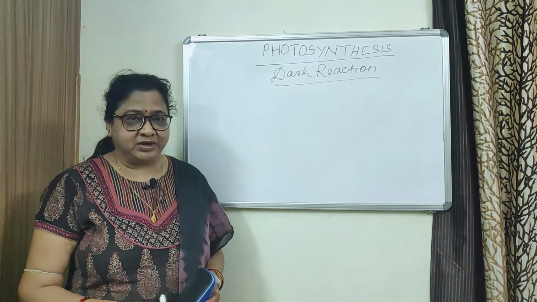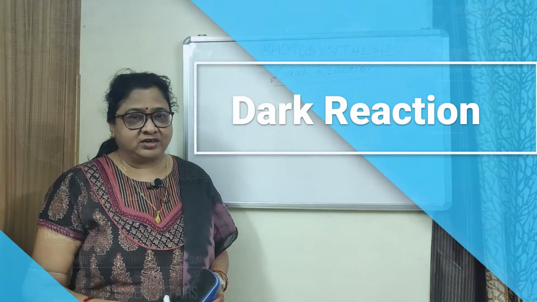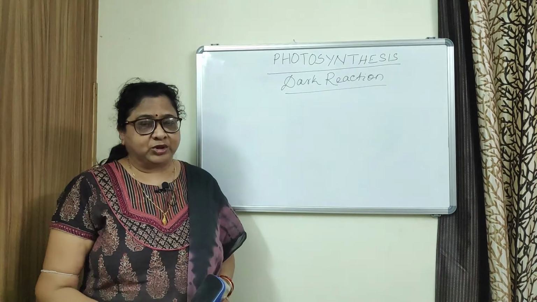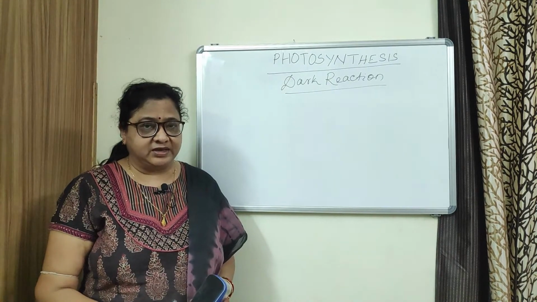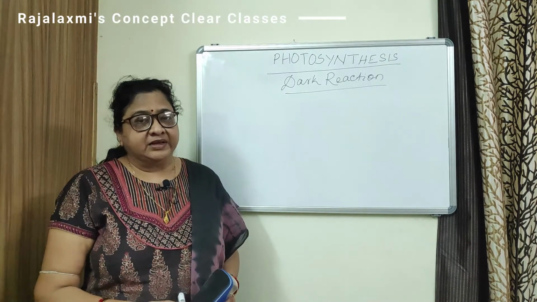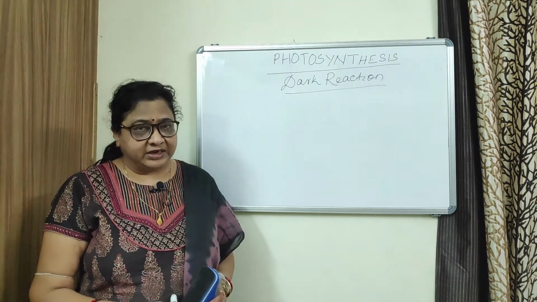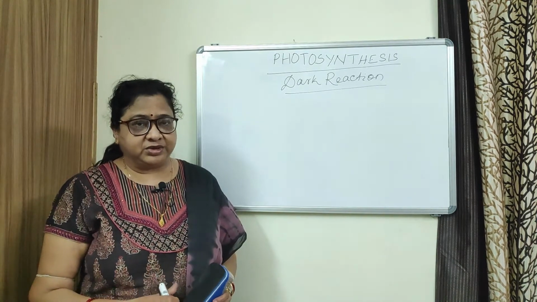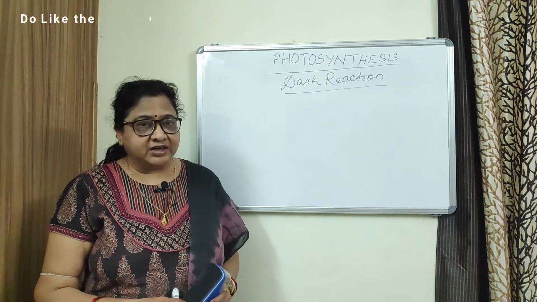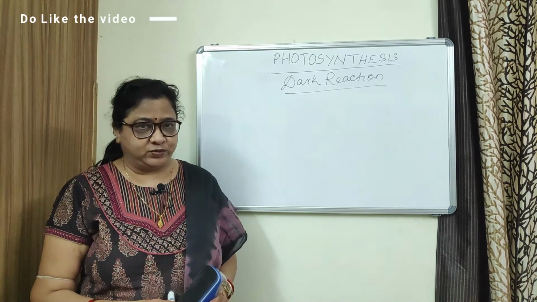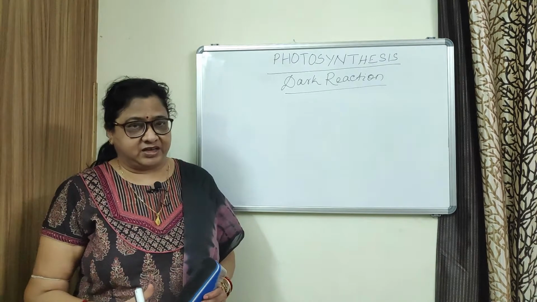Today we will discuss the dark phase or dark reaction of photosynthesis. We know photosynthesis consists of two phases, the light phase and the dark phase. During the light phase, the chlorophyll molecule absorbs sunlight and converts the radiant energy of the sun into chemical energy in the form of ATP and NADPH2. Next occurs the dark reaction.